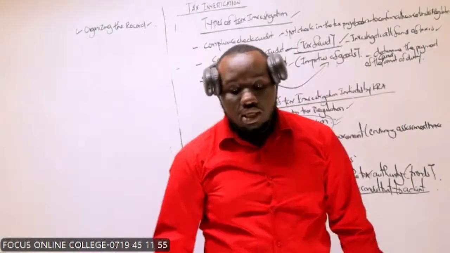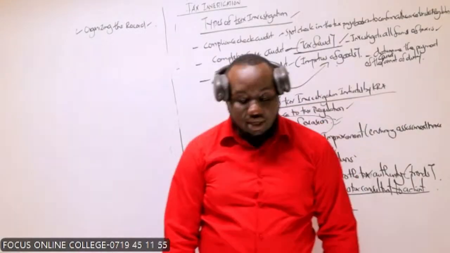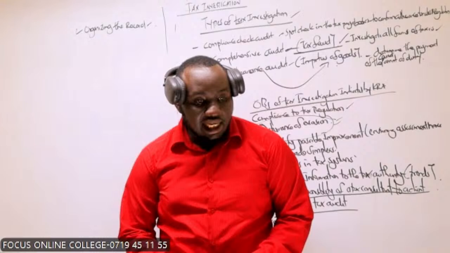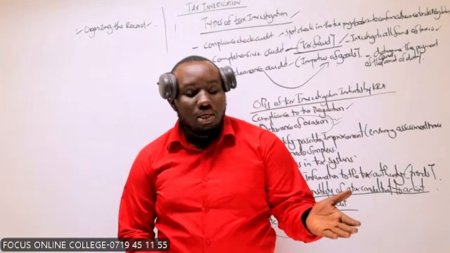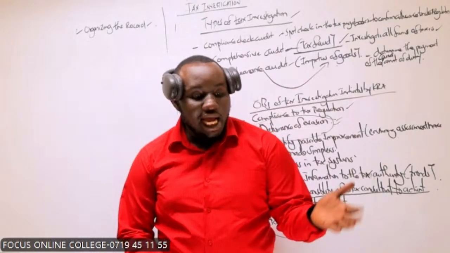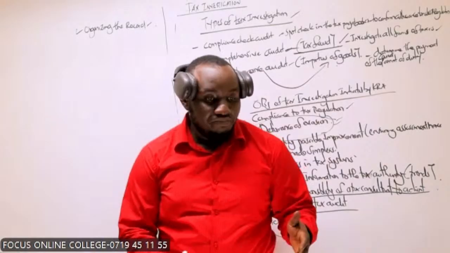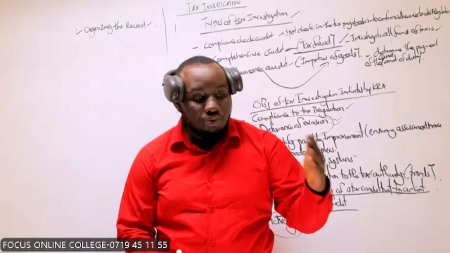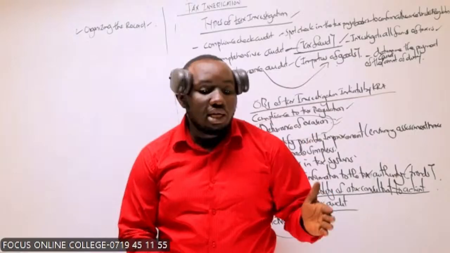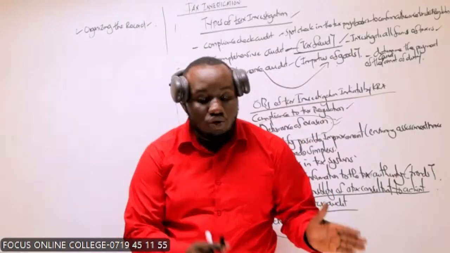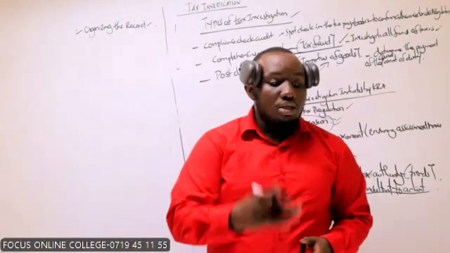Maybe you liaise with employees or those who are closer to the client: I need this and this and this. Once you communicate with the tax authority, you organize them and put them in order.